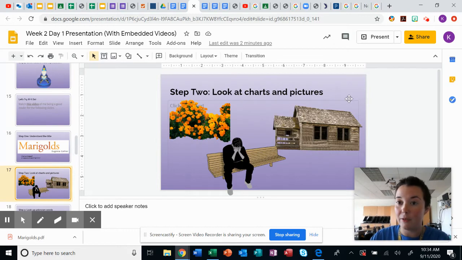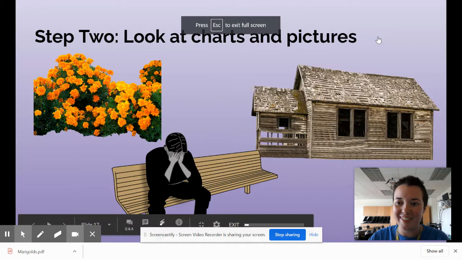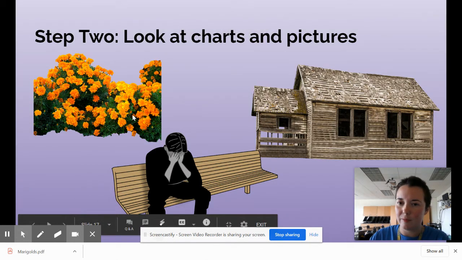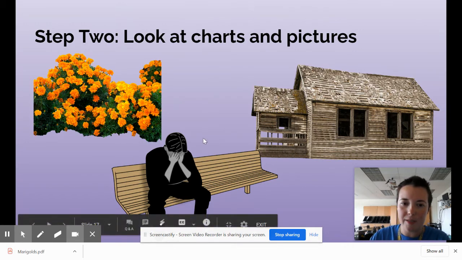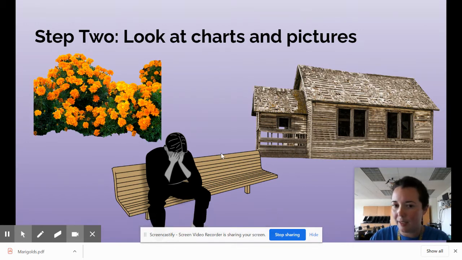Now, I've provided 3 different pictures for you. Let's look at them larger. We've got the marigolds here. We've got this really old, broken down house. And we've got someone who's really sad looking, like their heart is broken.